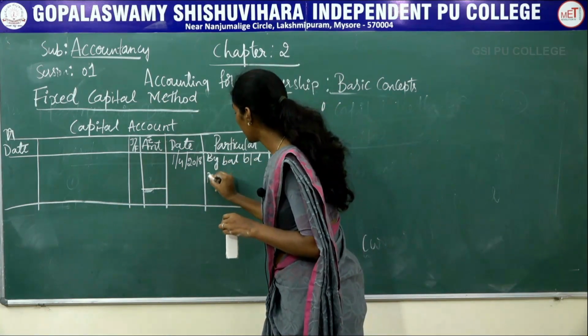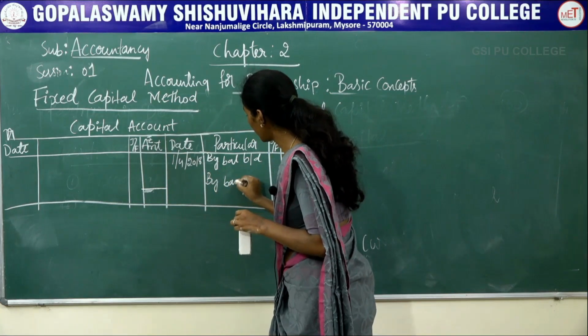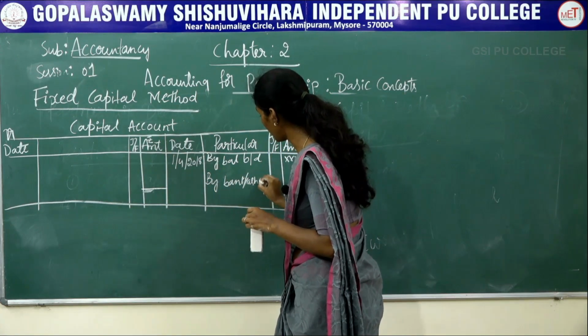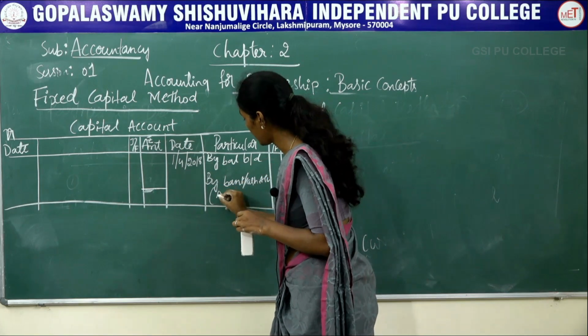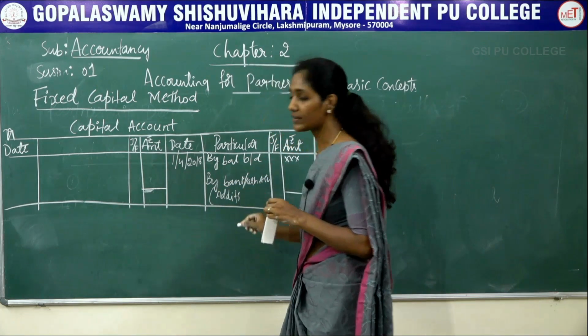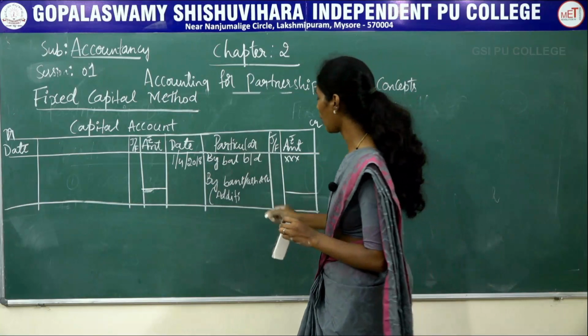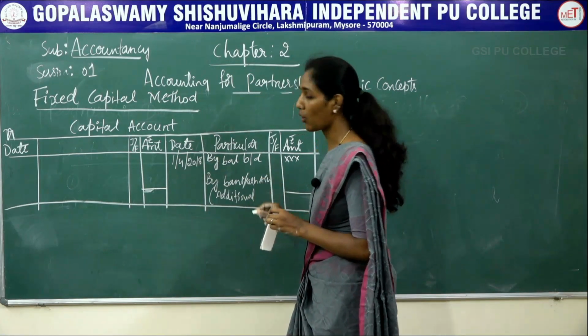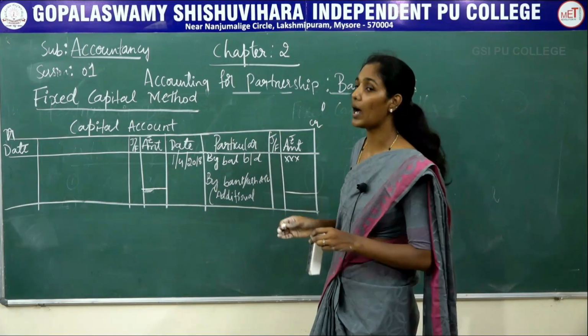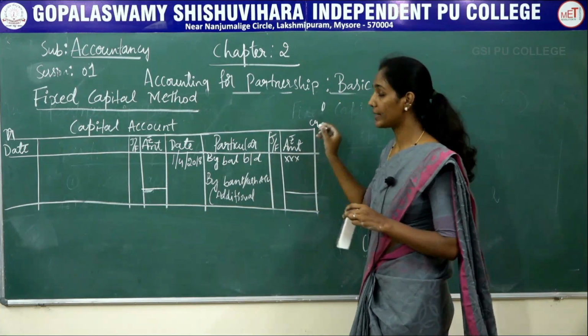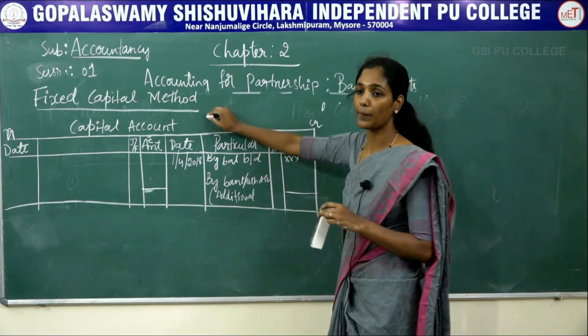The next is by bank or cash account. When a partner invests additional capital during the accounting period, it should be recorded as by bank account or by cash account at the credit side of the partner's capital account.